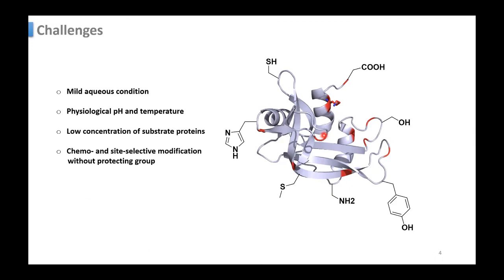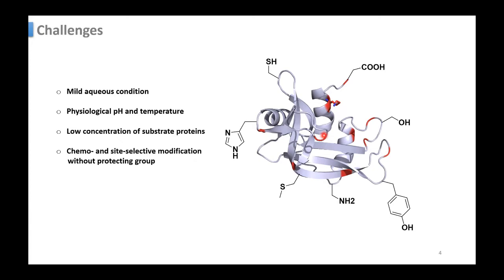So suppose some byproduct is forming, like HCl or H2SO4 or some base. Then it can change the physiological pH and disrupt the protein structure. And the reaction should not be exothermic or endothermic, otherwise it will change the temperature and that can rupture the structure as well. The third problem is that the protein concentration will be in the micromolar range inside the cell. So the tagging molecules should also be in the micromolar range. But then the collisions will be less, no? So the reaction will not happen.